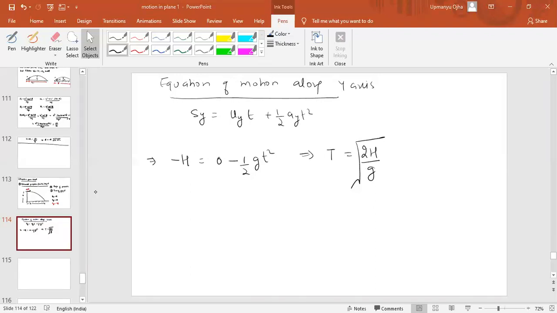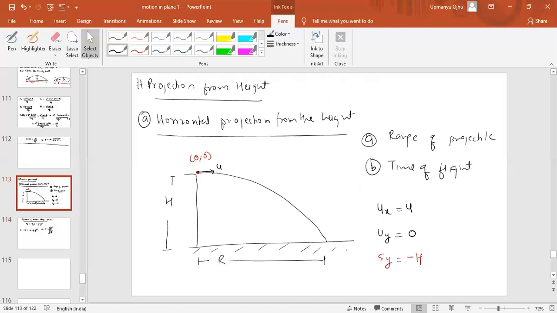No, displacement is final position minus initial position. So when the body reaches this point, how much vertical displacement does it have? Minus h. What will this coordinate be? This is 0, this is the origin. So can we find the coordinate of this point? That would be r comma minus h. R comma minus h is the coordinate at this point, which means how much vertical displacement has it done? Minus h.